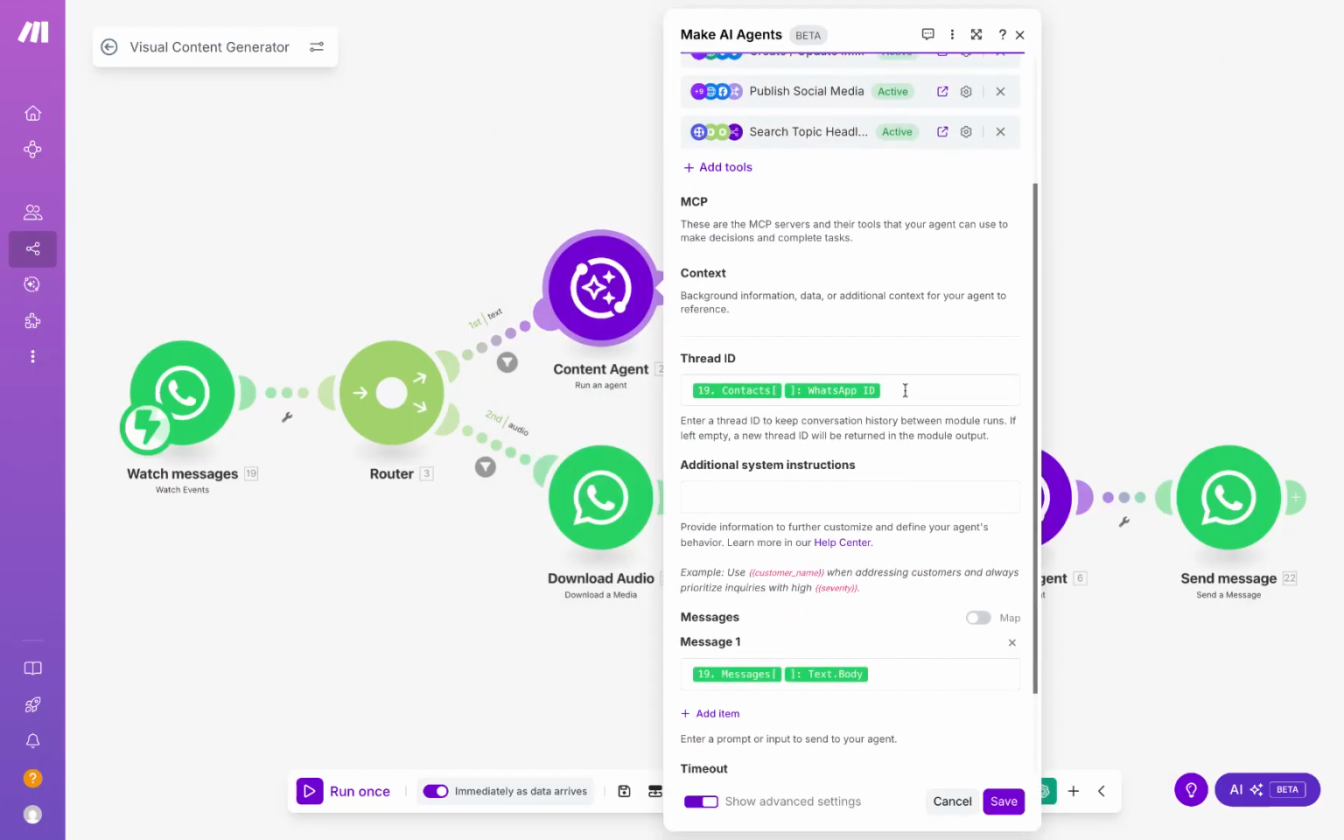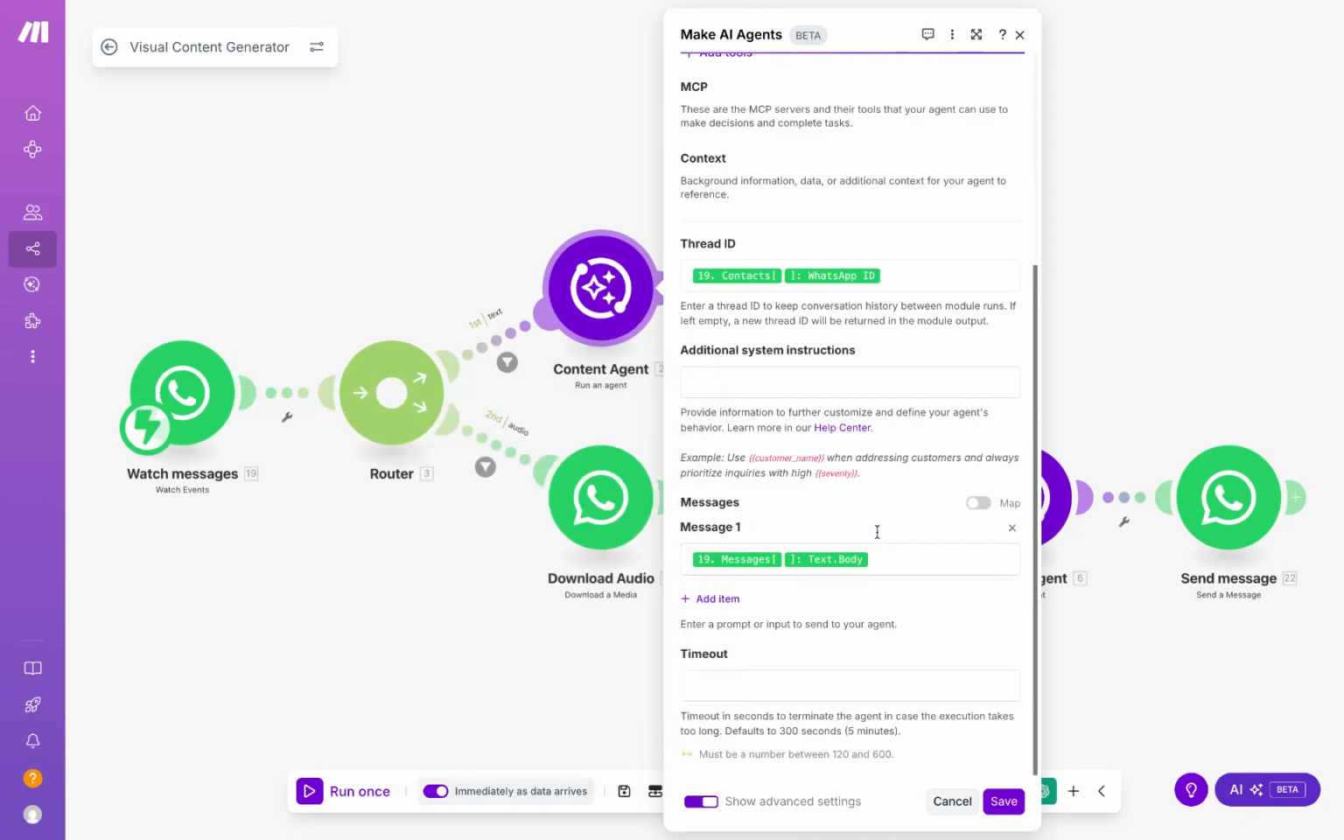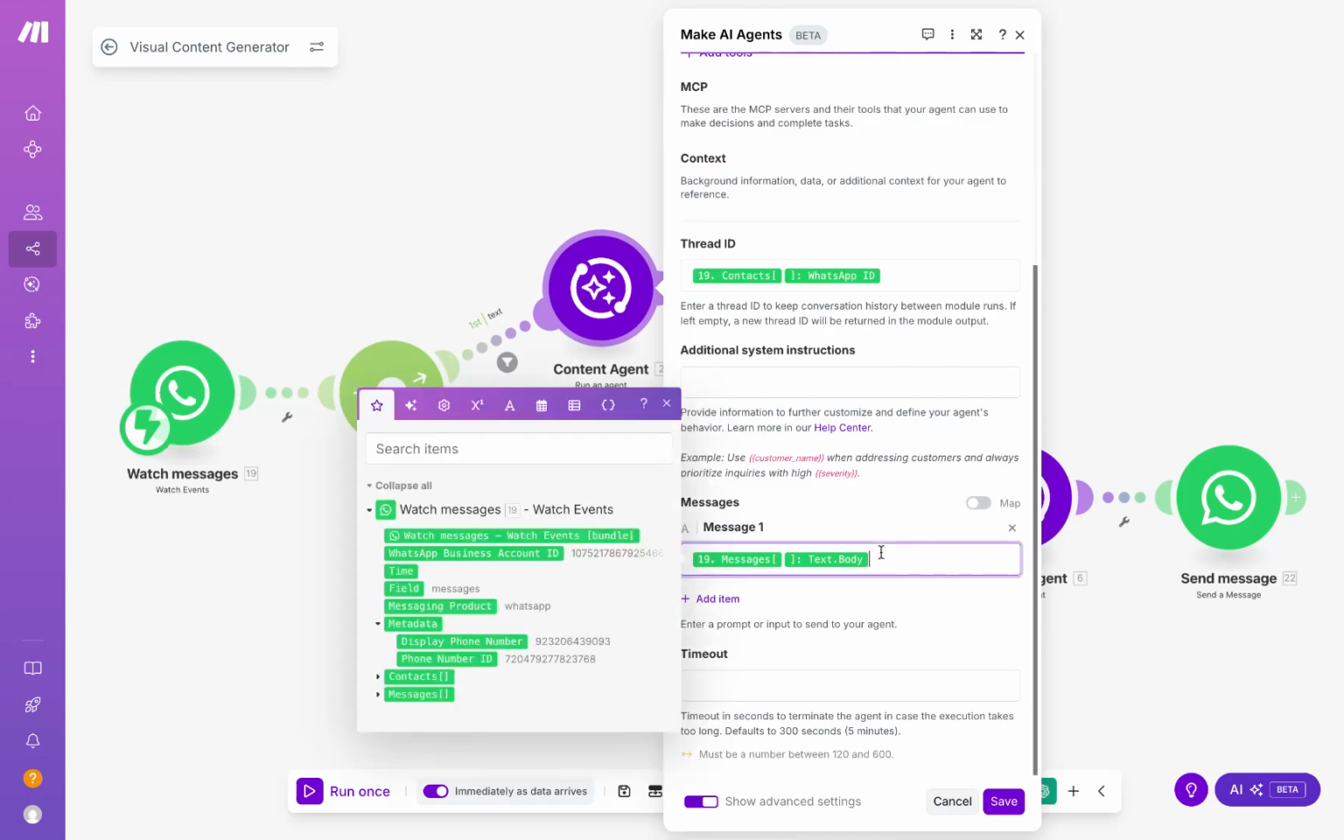An important word on thread ID, this always has to be a stable identifier. Only when it's a stable identifier will the agent be able to keep conversation history between module runs. In the case of WhatsApp, this is usually the WhatsApp ID. And we'll map the message we have to send to the agent from this module over here,